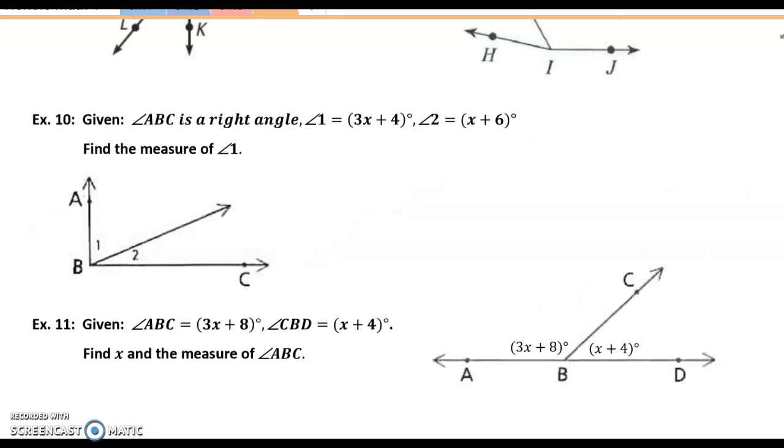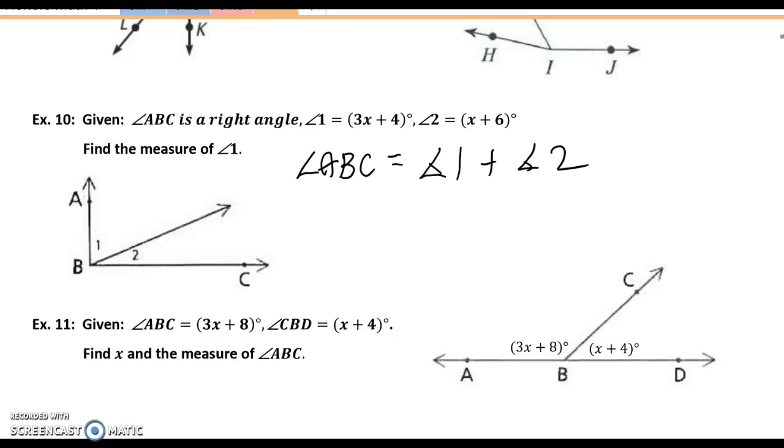I'm going to skip over to example 10, where we're given angle ABC is a right angle, meaning again the angle measures 90 degrees. And we have expressions for angle 1 to be 3x plus 4 and angle 2 to be x plus 6. We are looking for the measurement of angle 1. Okay, so we know that in order for us to find the measurement of angle 1, we need to solve for x. Well, to solve for x, we need to write an equation. But to write an equation, we need to show how we are using angle addition or angle subtraction.